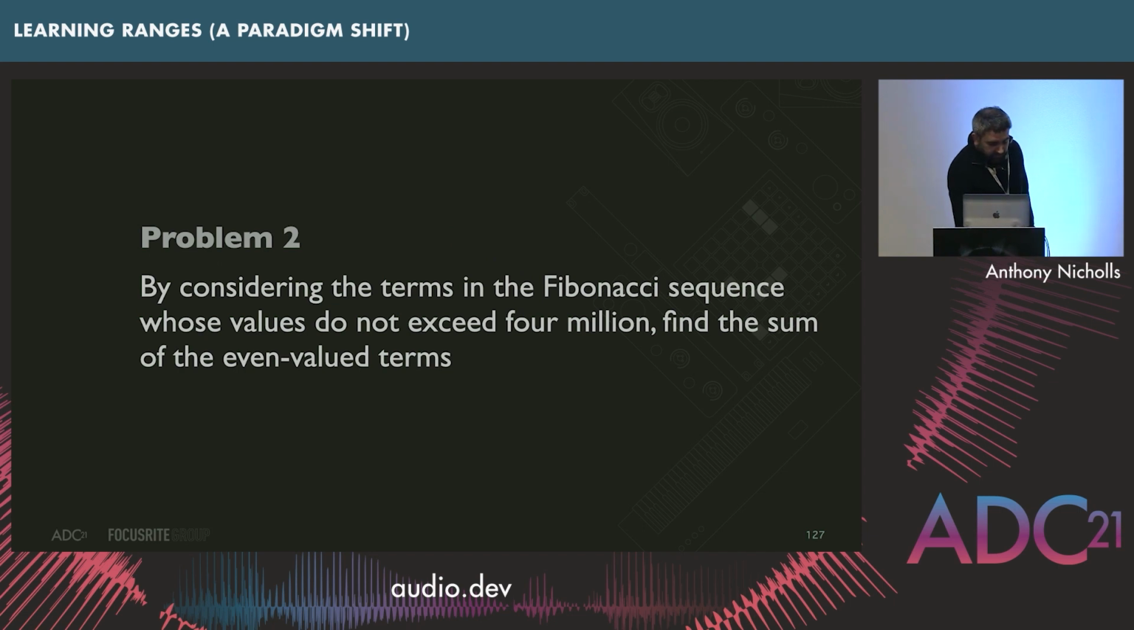So problem 2. By considering the terms in the Fibonacci sequence whose values do not exceed 4 million, find the sum of the even valued terms.